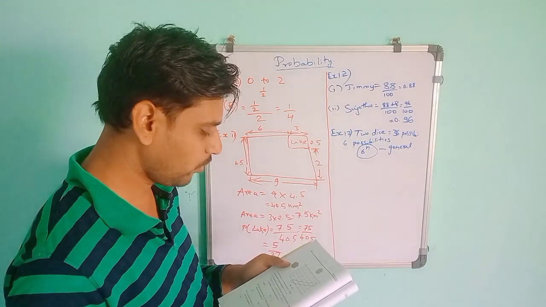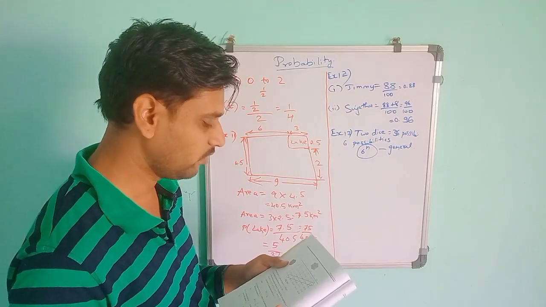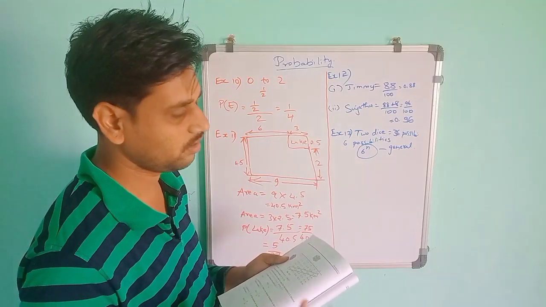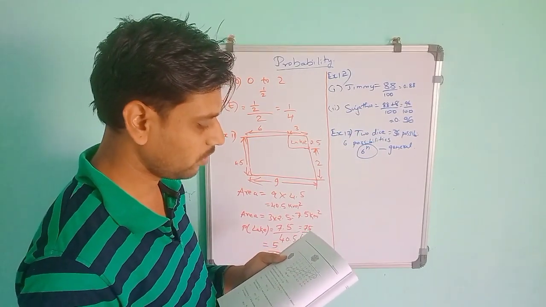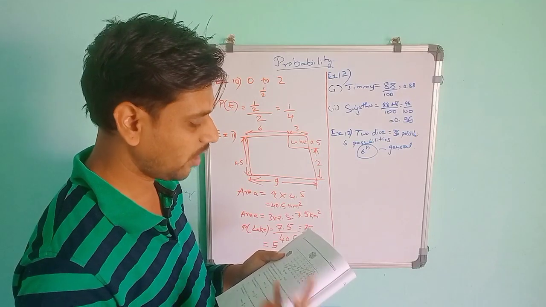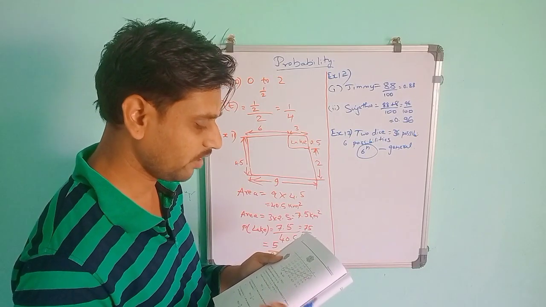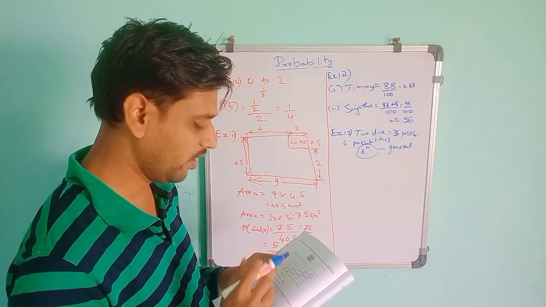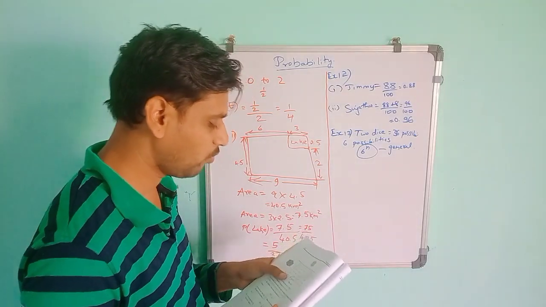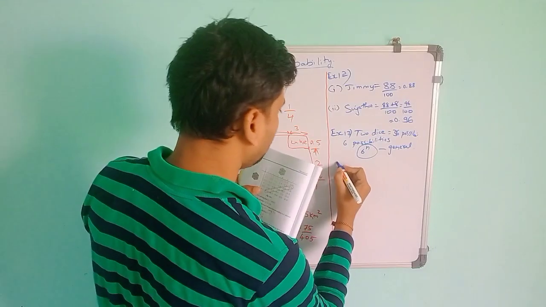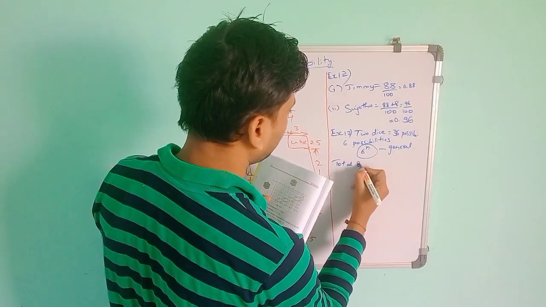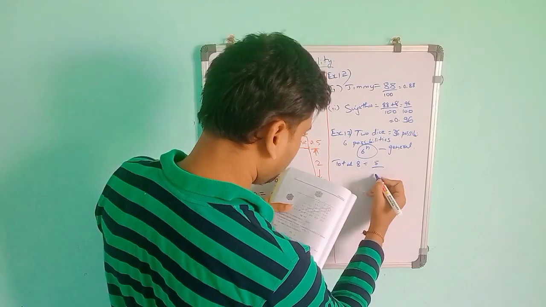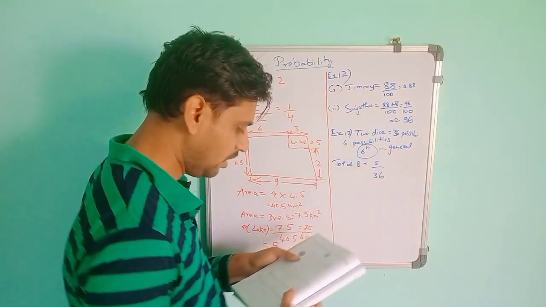The outcomes favorable to the event, the sum of the two numbers is 8. So if you refer to the 8, you will get 2 plus 6 is 8, then 6 plus 2 is 8, then 5 plus 3 is 8, and 4 plus 4 is 8, and 3 plus 5 is 8. So among these, only these 5 get the number equal to 8. So total 8 means the number of favorable outcomes will be 5 divided by the total, which is 36. So 5 by 36.